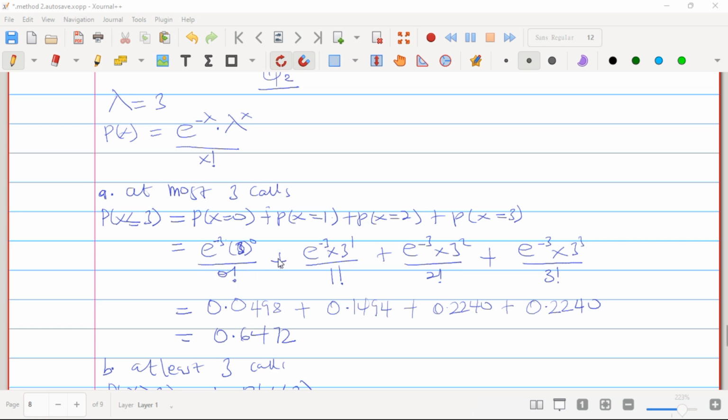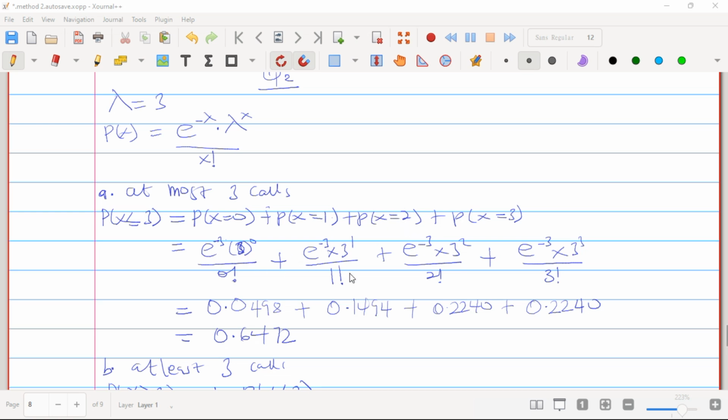That's 0 factorial plus e raised to the power negative 3, times 3 raised to the power 1. So you see that 3 here is the lambda, and our x is 1 over 1 factorial plus e raised to the power negative 3 times 3 raised to the power 2 divided by 2 factorial, plus e raised to the power negative 3 times 3 raised to the power 3 divided by 3 factorial for when our x is 3 and where our x is 2.